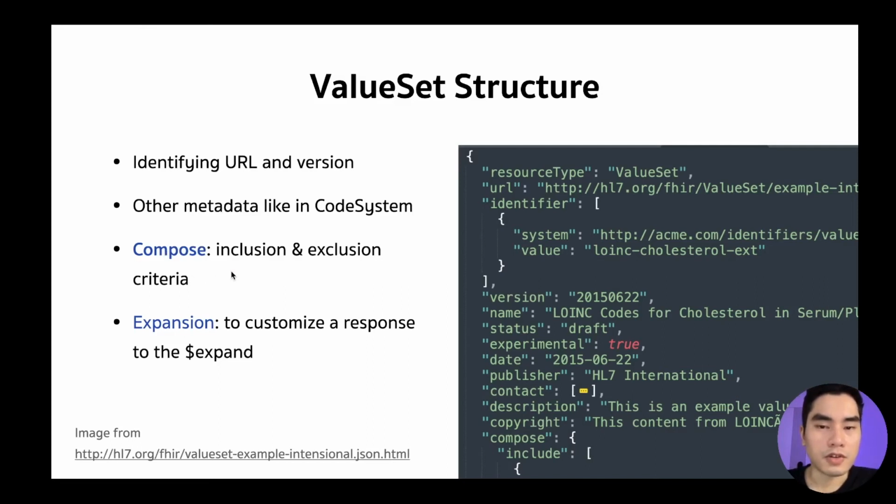Compose is for defining the inclusion and exclusion criteria, because a value set is created by bringing codes from a code system to form a value set, right? So we have to have some criteria for selecting codes from the code system. And expansion, we use it to customize a response to the expand operation when we request a server to expand the value set.